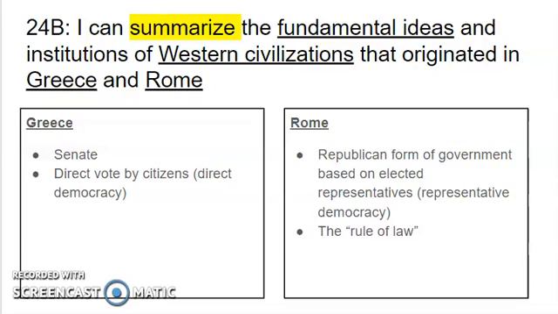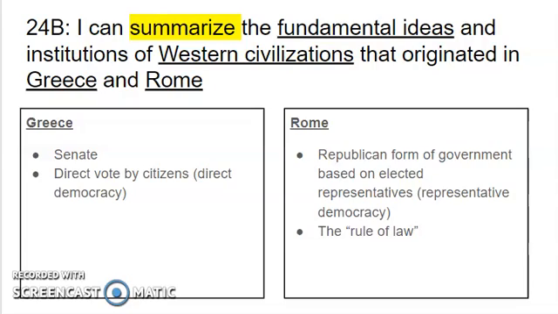Standard 24B. I can summarize the fundamental ideas and institutions of Western civilizations that originated in Greece and Rome. So for this one, we're comparing and contrasting Greece and Rome. So let's look at Greece first.